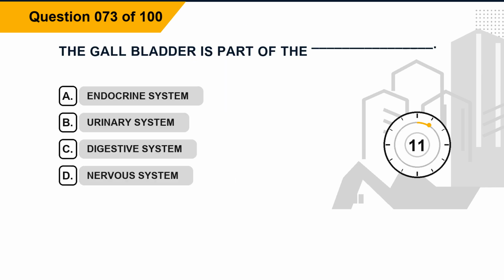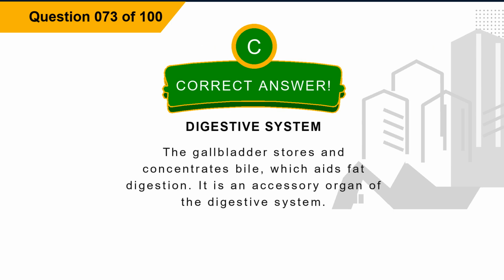Question 73. The gallbladder is part of the blank. Option A, endocrine system. Option B, urinary system. Option C, digestive system. Option D, nervous system. The correct answer is option C, digestive system. Explanation: the gallbladder stores and concentrates bile, which aids fat digestion. It is an accessory organ of the digestive system.